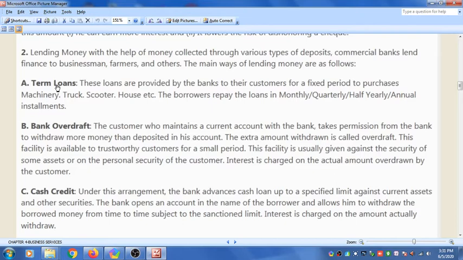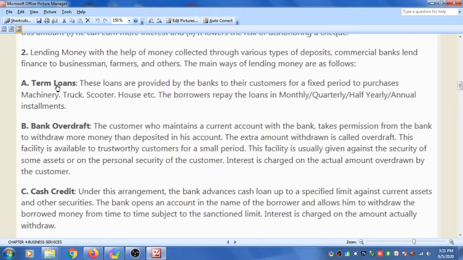This facility is basically called bank overdraft. The extra amount withdrawn is called overdraft. So the 10,000 I have explained to you, the extra money which he has withdrawn from the bank, is called the overdraft. Because he had only 20,000, but he had taken permission from the bank to withdraw 30,000, 10,000 extra he has withdrawn, that 10,000 is the overdraft.